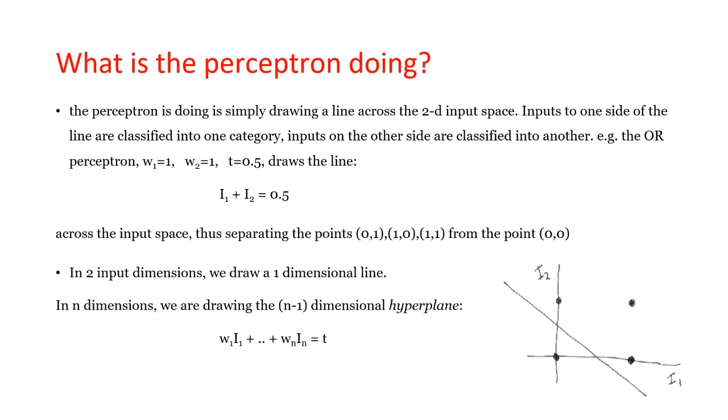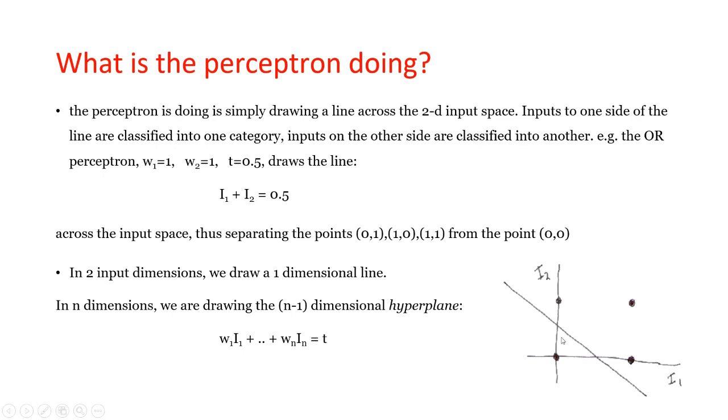If we consider W1 and W2 equal to 1 and t equal to 0.5, the equation becomes I1 plus I2 equal to 0.5. Across the input space, it separates the points 0,1, 1,0 and 1,1 from the point 0,0.